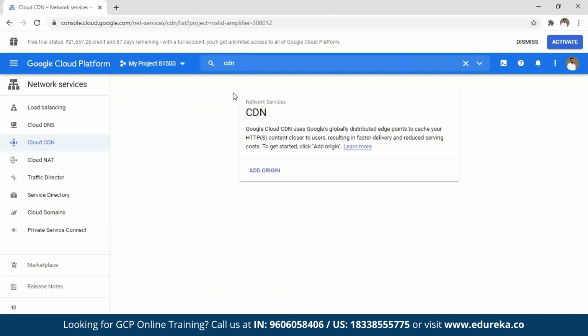So when you talk about your Cloud CDN, you can add origin here. When you say origin, you can decide where you want to go ahead and cache your data from. That is why you add your origin and stuff here. Okay. So that is what your CDN lets you do. So this is what CDN is all about. Let's now go back to the presentation and discuss the other services that we have with us.